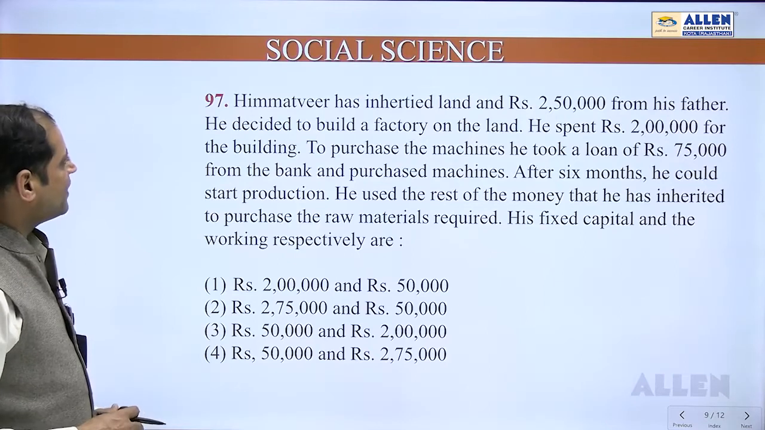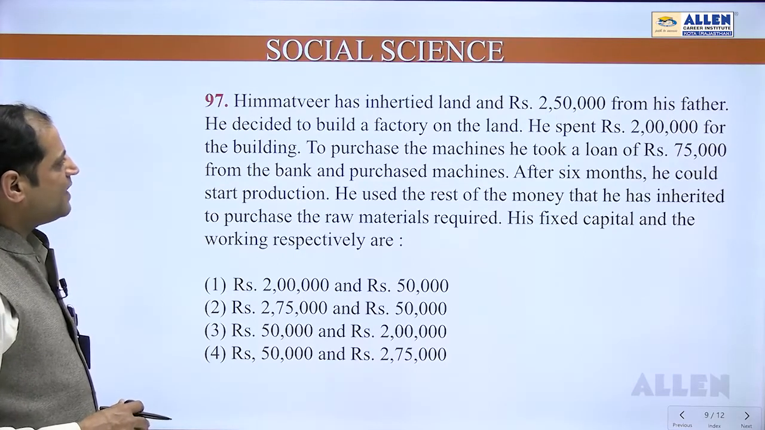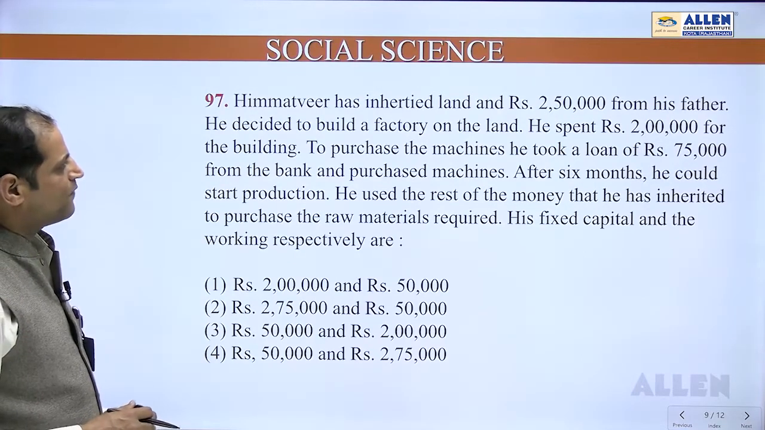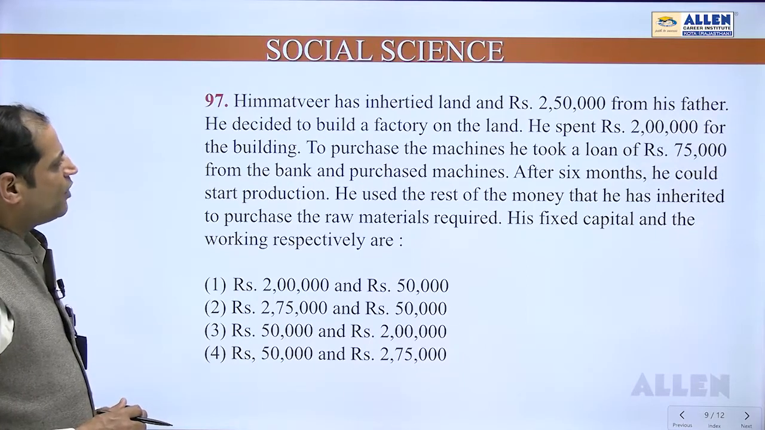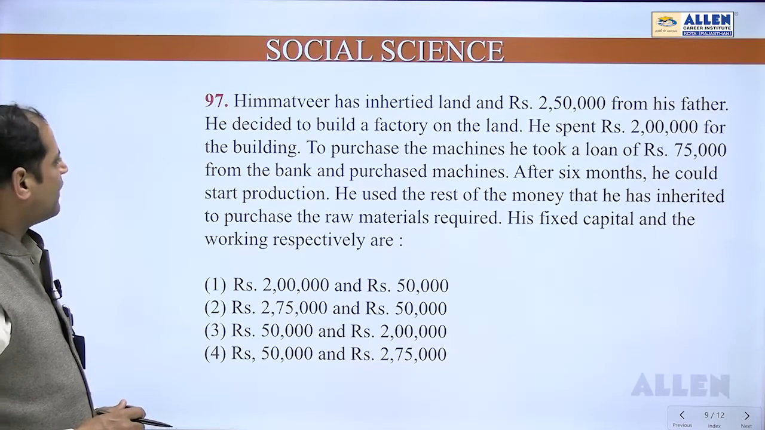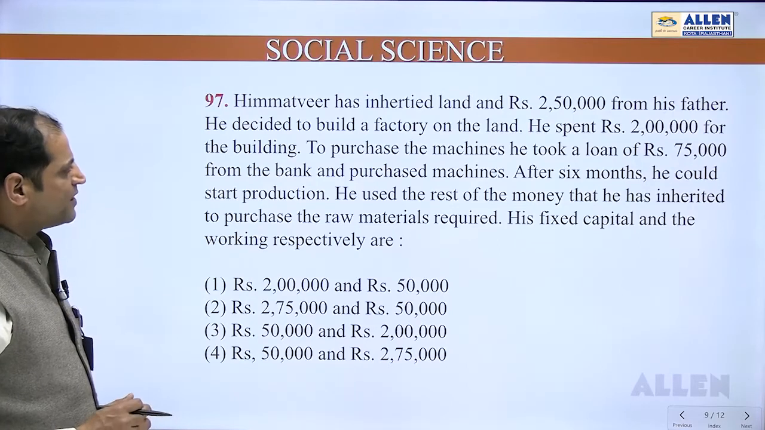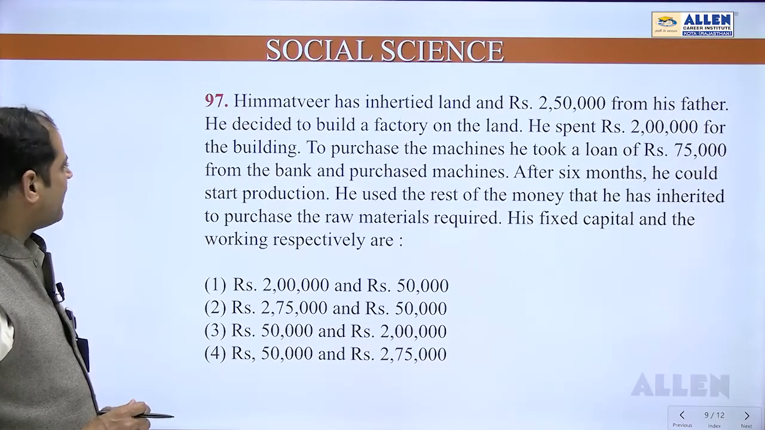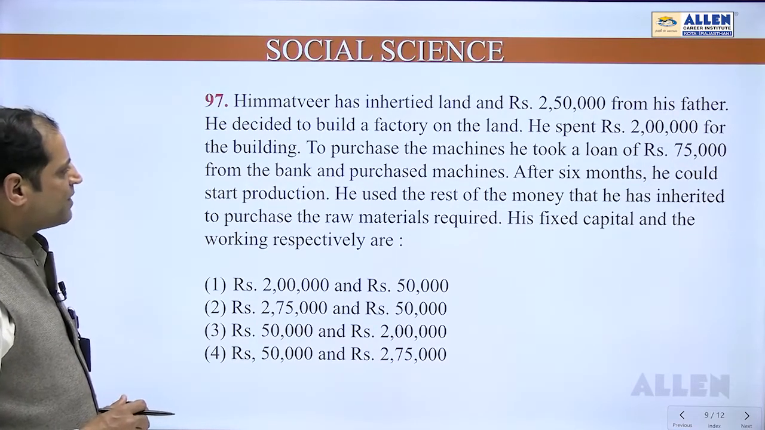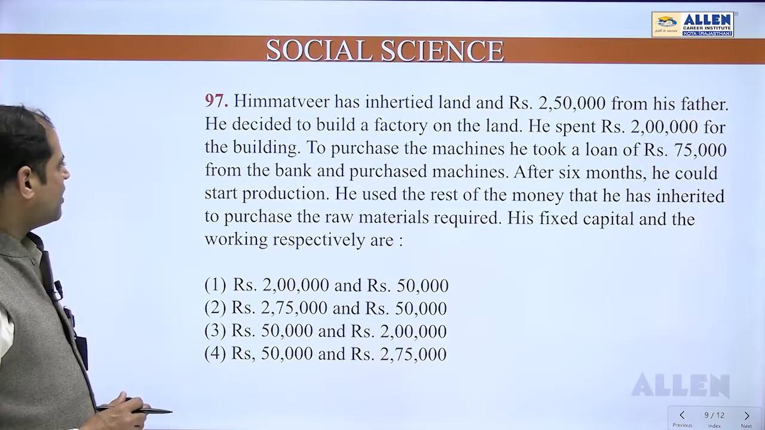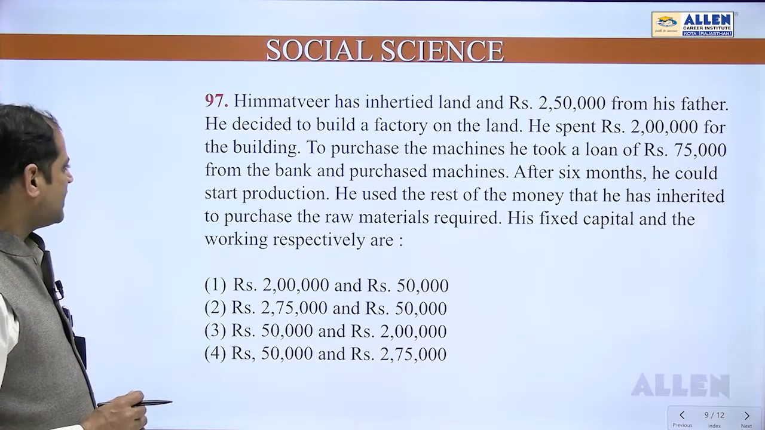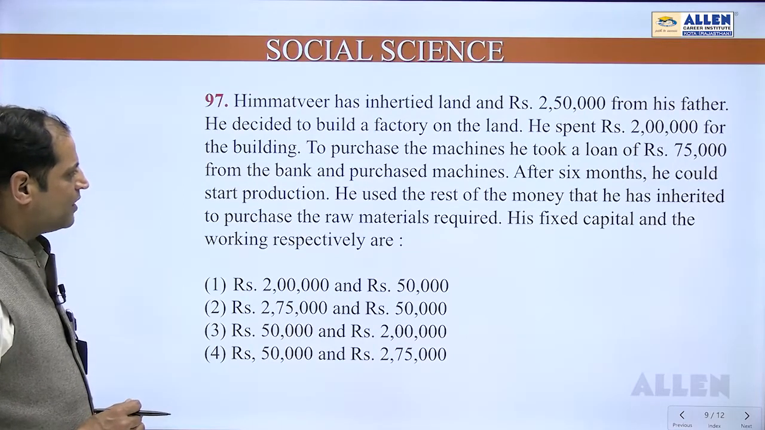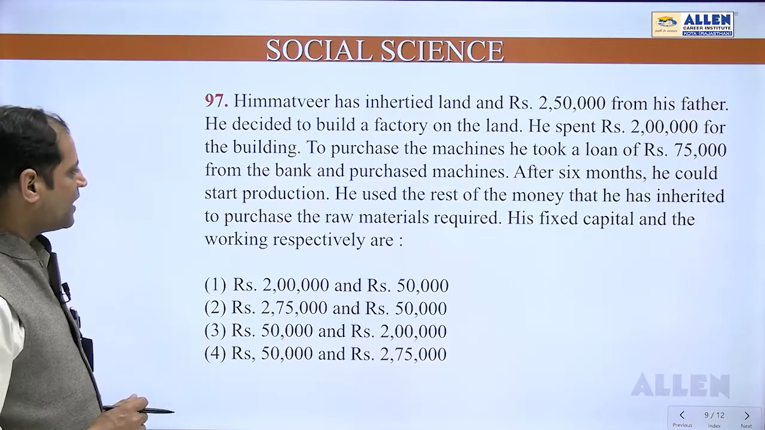Coming towards 97, Himmat Veer has inherited land and rupees 2,50,000 from his father. He decided to build a factory on the land. He spent rupees 2 lakh for the building. To purchase the machines, he took a loan of rupees 75,000 from the bank and purchased machines. After 6 months, he could start production. He used the rest of the money that he has inherited to purchase the raw materials required. His fixed capital and the working capital respectively are.